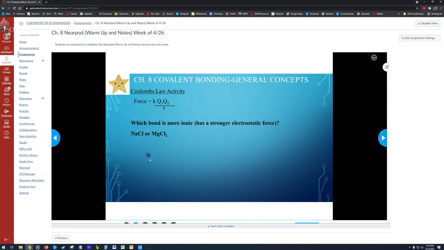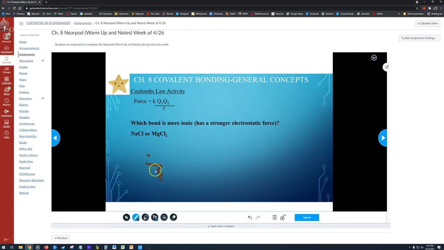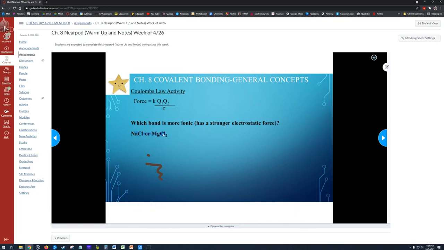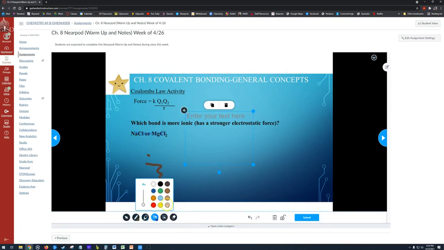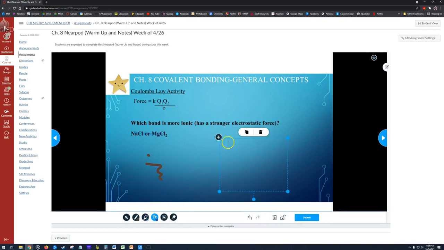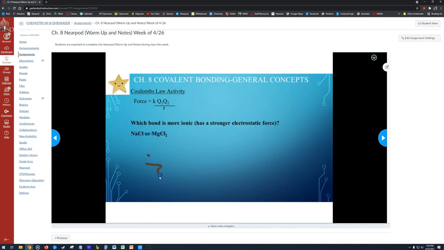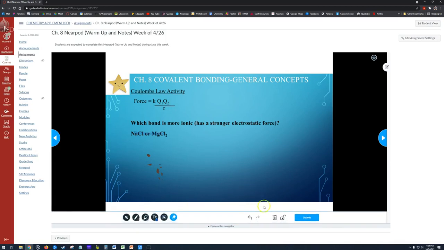You can draw. The default color is brown, which I don't like, so I recommend changing the color. You can also change the size of the pen. This is a highlighter here, I believe. Yep, that's a highlighter. This is a text box, so if you want to type your answers, that's probably the best way to do it, especially if you have a long response. You can upload a picture of your work. You can erase. This will erase things like an eraser. And then this will delete everything on the slide. This will lock the slide so that you can't write on it anymore.